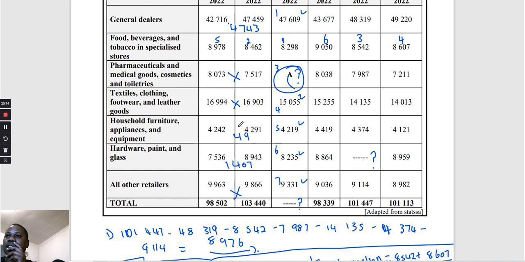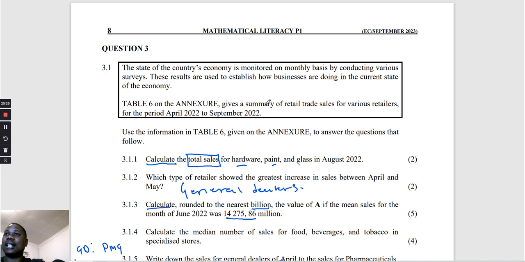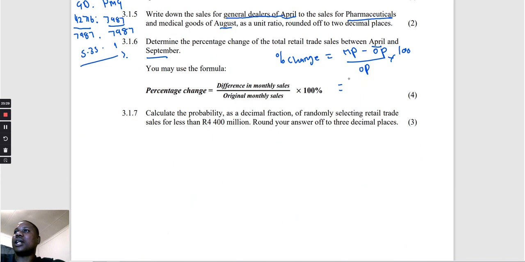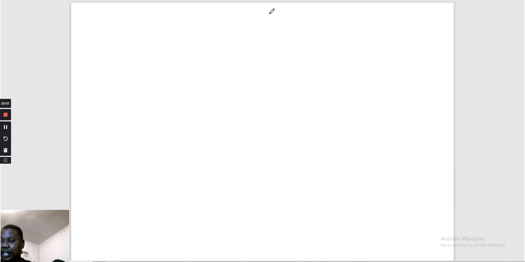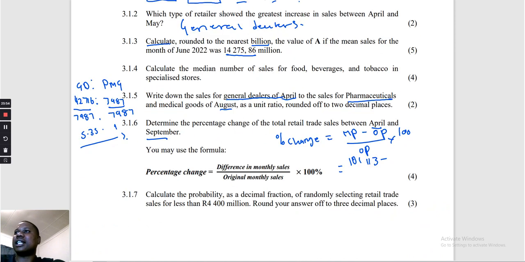So the total for September is 101,113. The new one is 101,113 minus the one for April, which is 98,502.